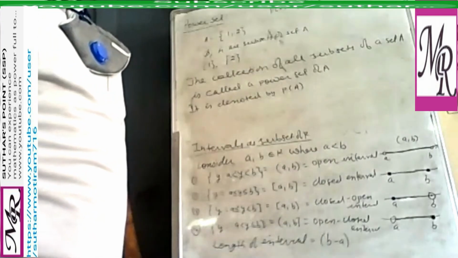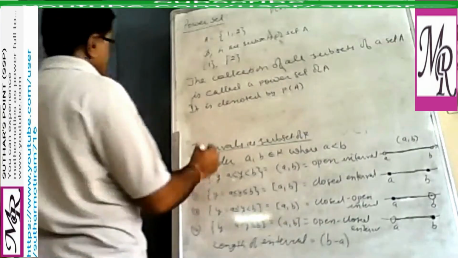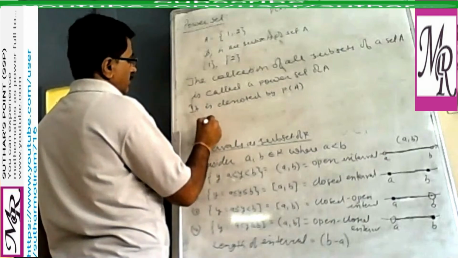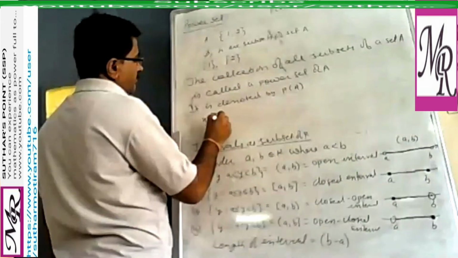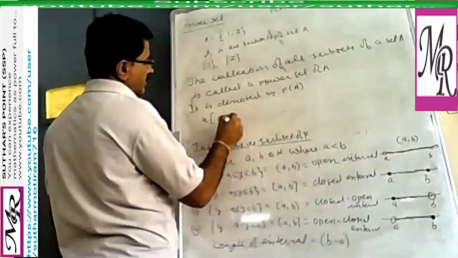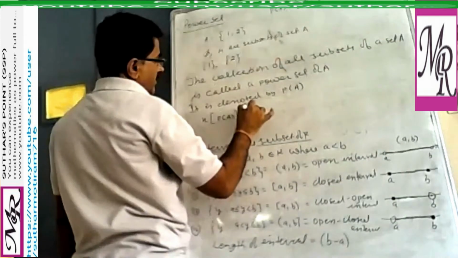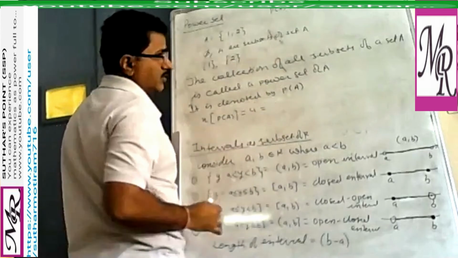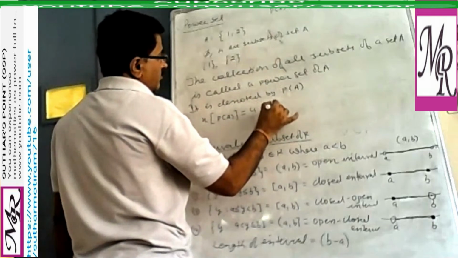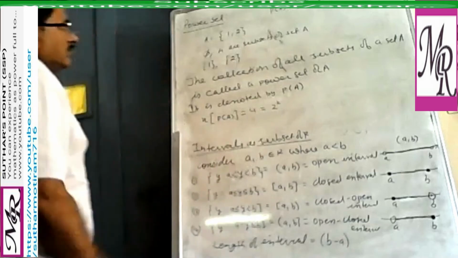And in the power set, the number of elements in the power set equals how many subsets are there? 4. So that can be written as 2 power 2.